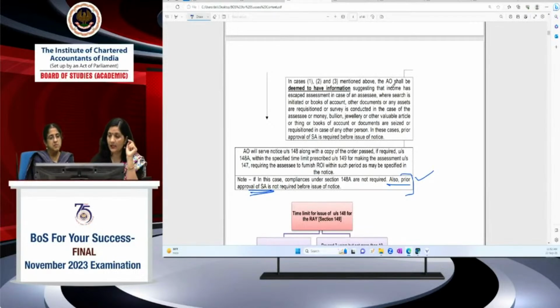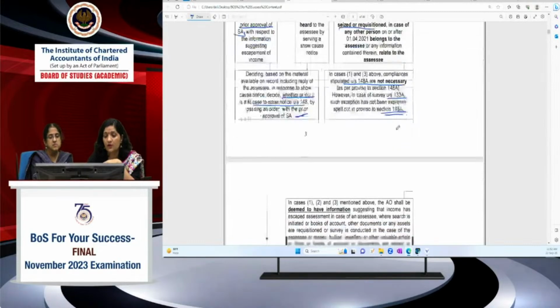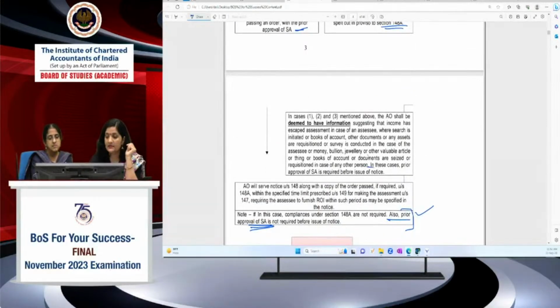This is one thing. यहाँ पे what is happening, यहाँ पे he need not to comply with the conditions under section 148A, but when he is going to issue the notice, that time he has to take the approval of the specified authority. फिर इसको approval लेनी ही होगी. In these cases prior approval of specified authority is required before issuing the notice. ठीक है, ये आपको ध्यान रखना है। इस पे क्वेश्चंस जनरली आ जाते हैं कि असेसिंग ऑफिसर ने इशू कर दिया नोटिस विदाउट कंप्लायंसेस, यही क्वेश्चन है आगे भी आपका।